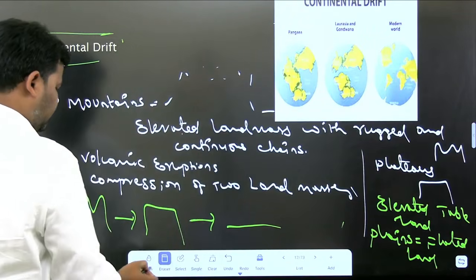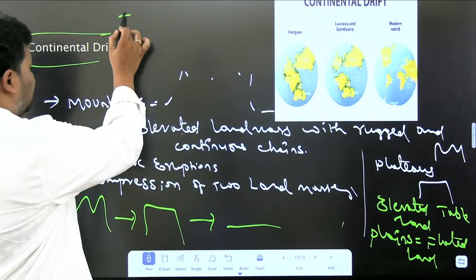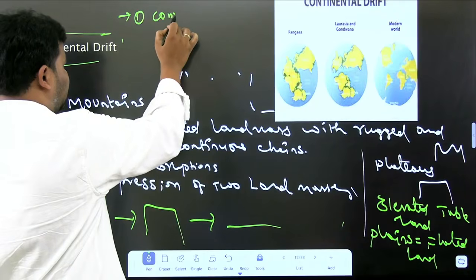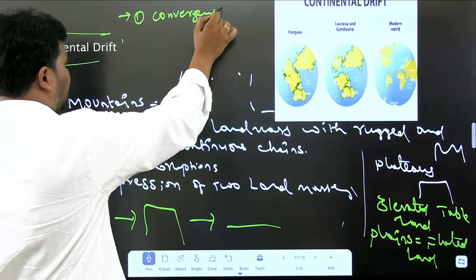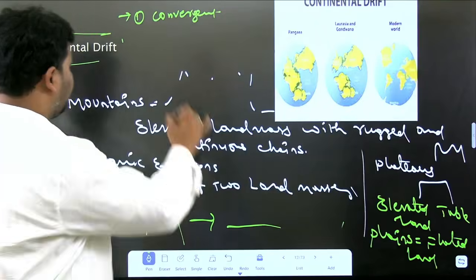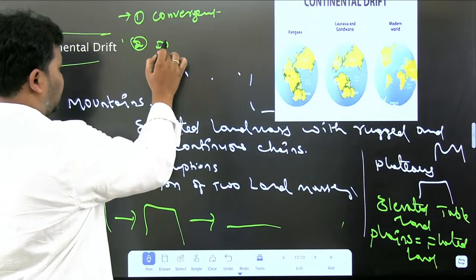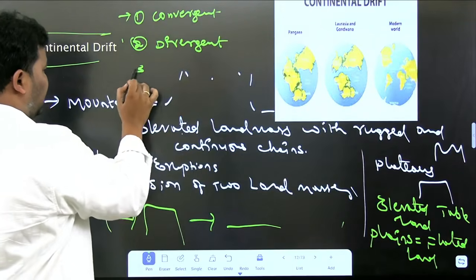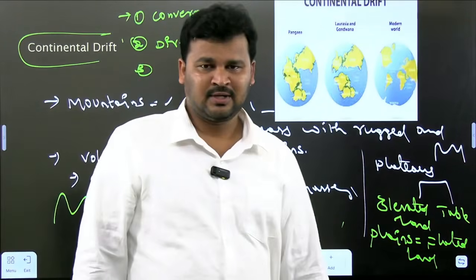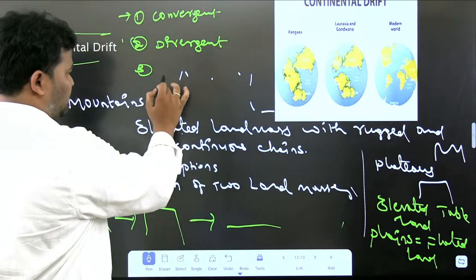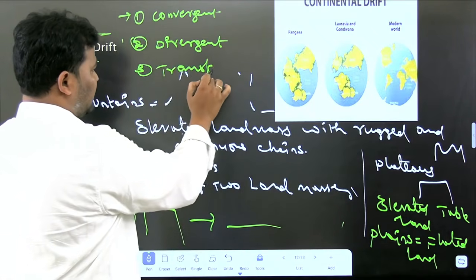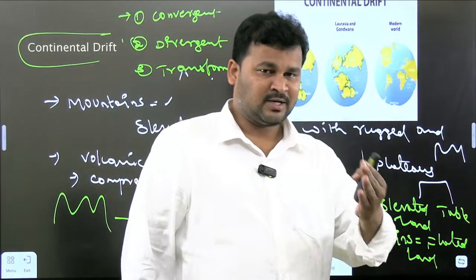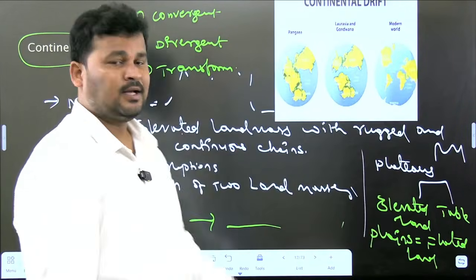Clear? So let me write it. Continents are moving in three directions. One is in the form of convergent, I will explain. Second one is known as divergent. And third one can be called as transform. So let me explain each: what is a convergent, what is divergent, and what is a transform.